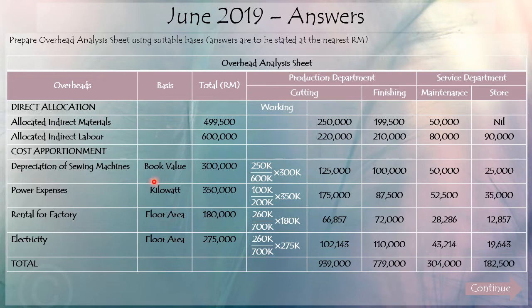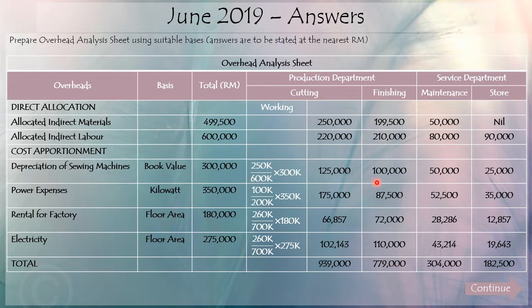based on the depreciation. For example, for cutting department, the book value of the machine that they have used is 250,000. And the total book value that the company has on the sewing machine is 600,000. So if cutting department has machines worth 250,000 in its department, therefore out of 300,000, 125,000 is allocated for the cutting department based on the usage.